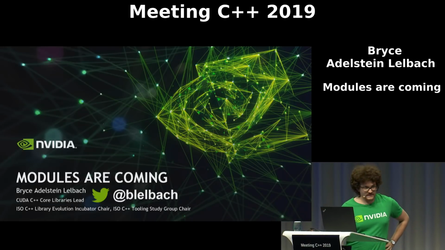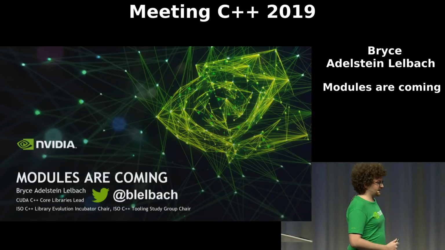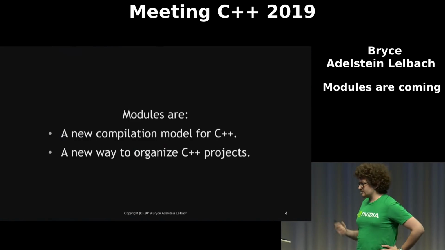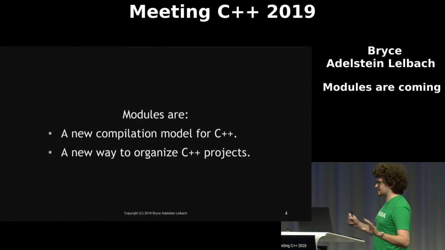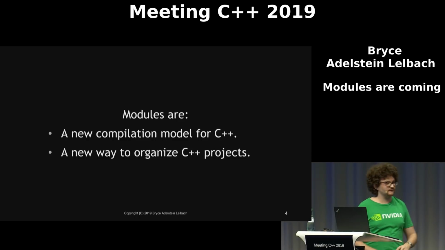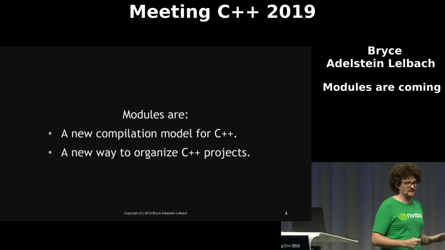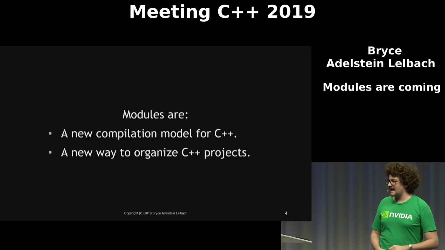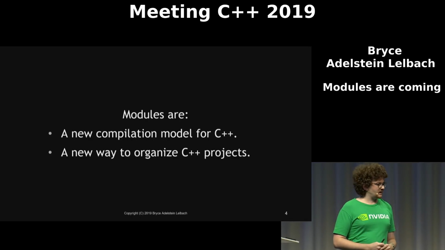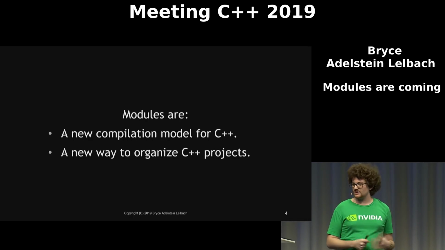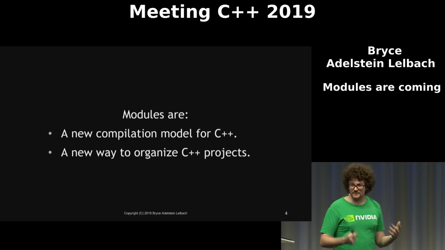All right, so today we are going to talk about modules. I'm going to start off by giving you a high-level explanation of what modules are, and then I'm going to show you one example before I dive too much into why we want modules. I just feel like talks really should start with an example.